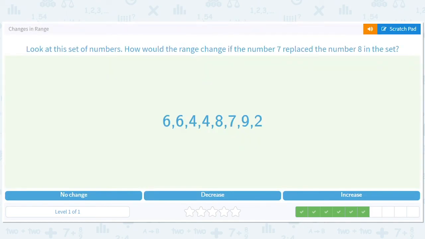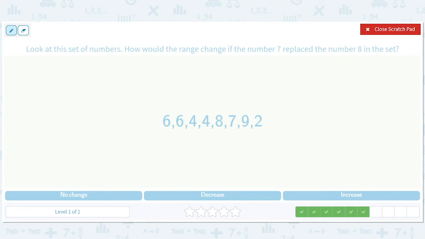So you can tell the range will only change if you get a new biggest number or a new smallest number. Okay, so now the format has changed a little bit. How would the range change if the number 7 replaced the number 8? Okay, so I always trick the English of that, but it's basically saying I take my 8 and I make it a 7.